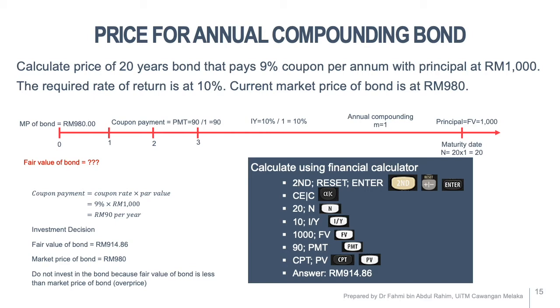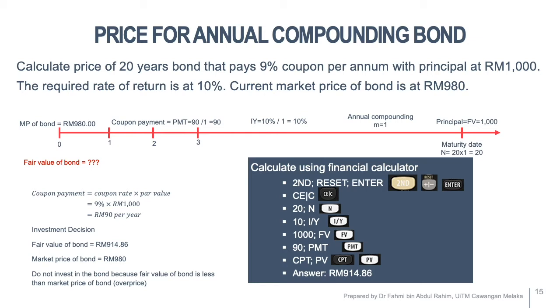The interest rate or the required rate of return given here is 10%. The coupon is compounded annually. That means M, the number of compounding, is equal to 1. At the maturity date, which is at year 20, the principal or par value paid by the company is 1,000. So we can use the financial calculator to calculate the fair value or the price of the bond today.